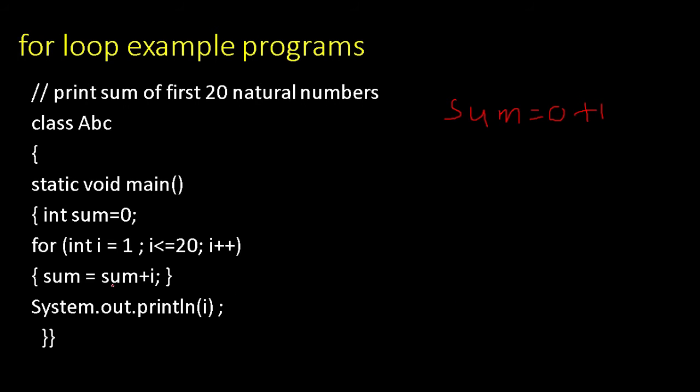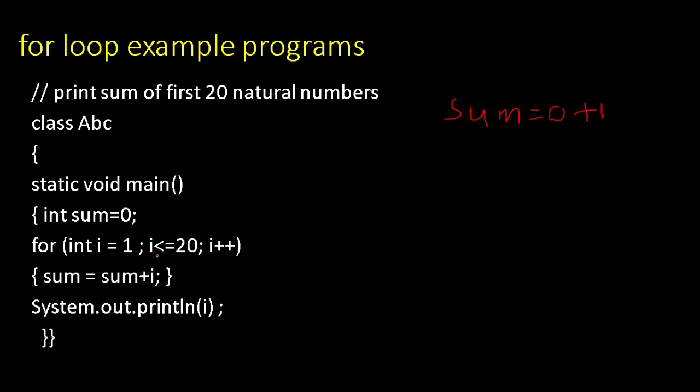Okay. Now, this is the for statement, its scope. This won't be executed. This is out of for statement. This is out of for. This is the scope of for. See the curly bracket here and up to here. So this statement will be executed how many times? 20 times.